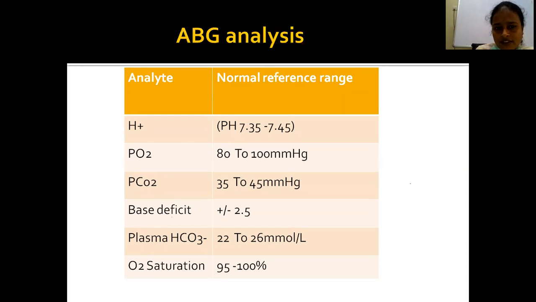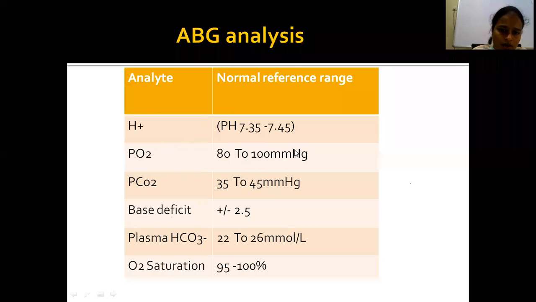Analyze in the ABG machine. The normal ABG values: pH is 7.35 to 7.45. Partial pressure of oxygen is normally 80 to 100 millimeters of mercury. If it is 80 to 60, it is mild hypoxia. 60 to 40 is moderate hypoxia. Less than 40 is severe hypoxemia.